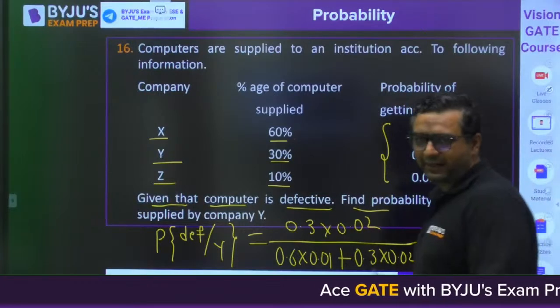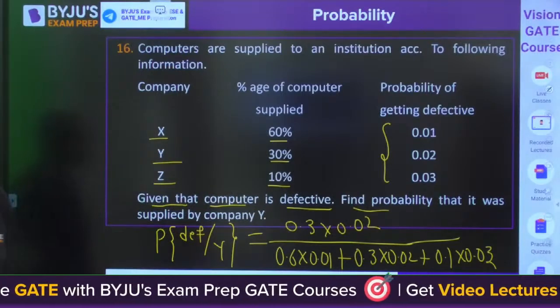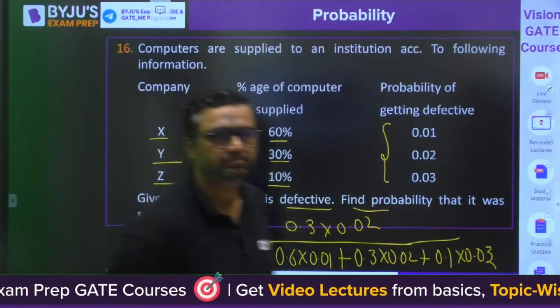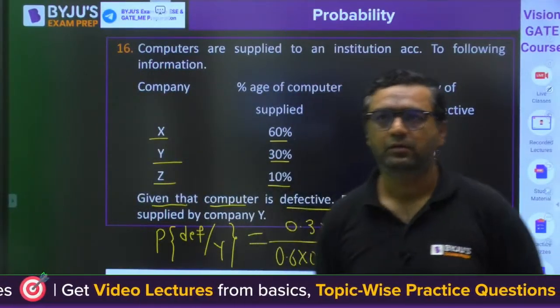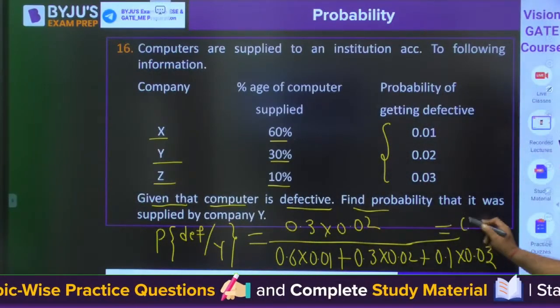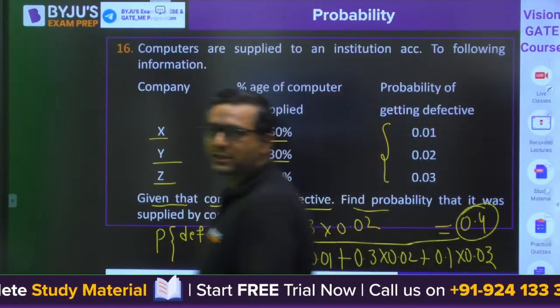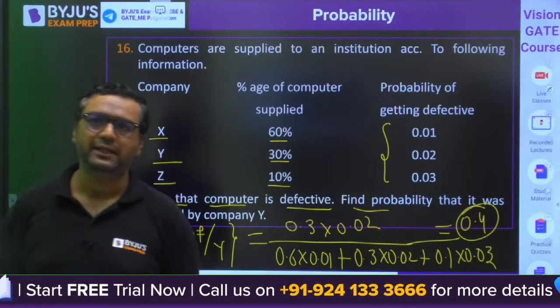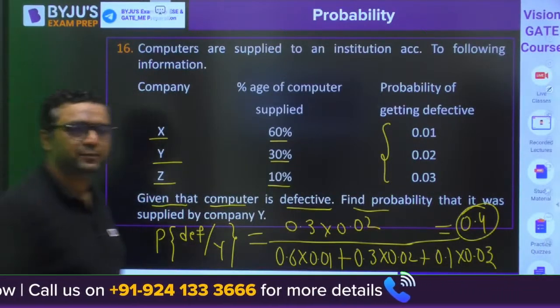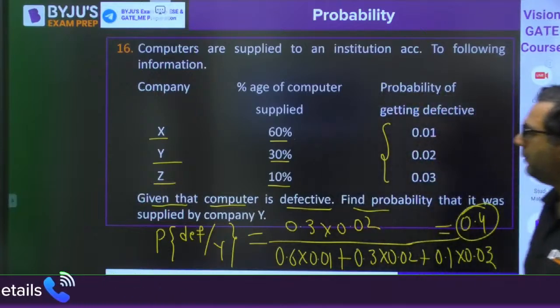Question difficult भी आएंगे, easy भी आएंगे, हर तरह के आएंगे. So answer will be 0.4. Answer is 0.4. Bayes theorem. I have discussed Bayes theorem last time. Total probability, Bayes theorem.